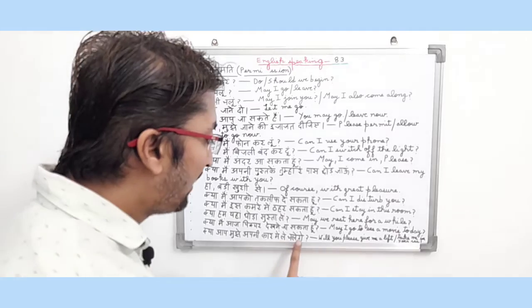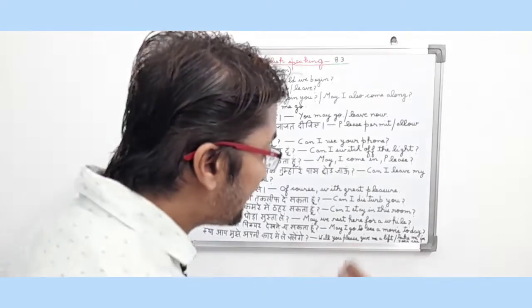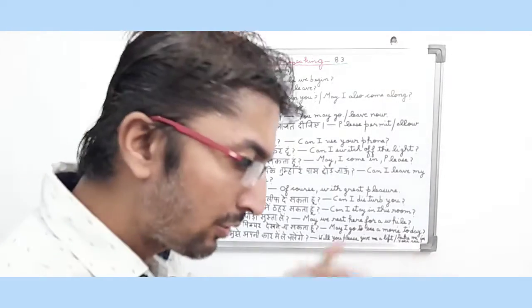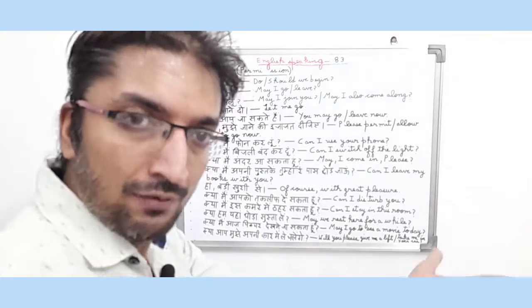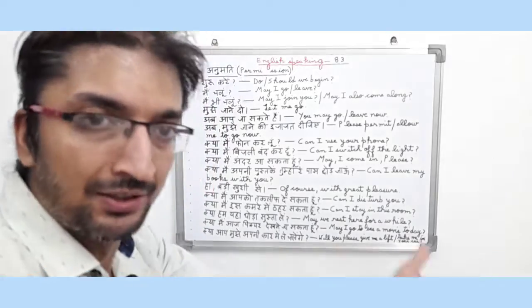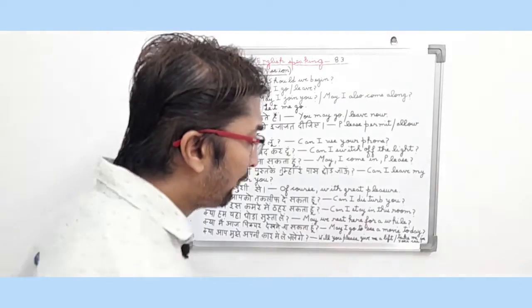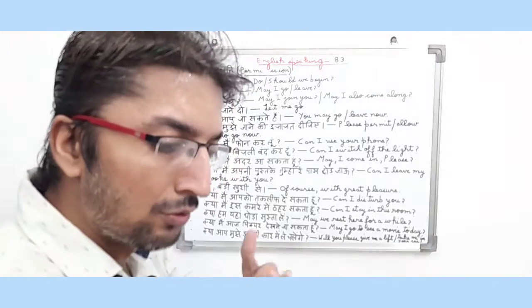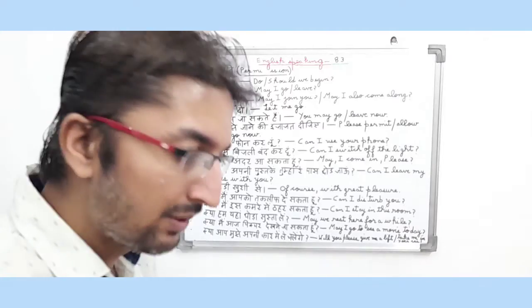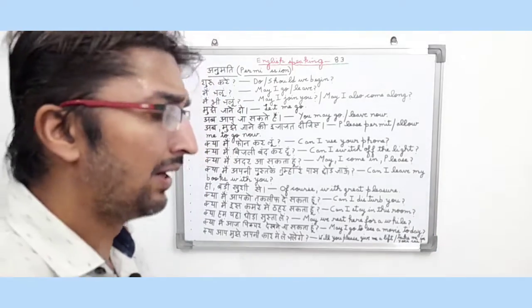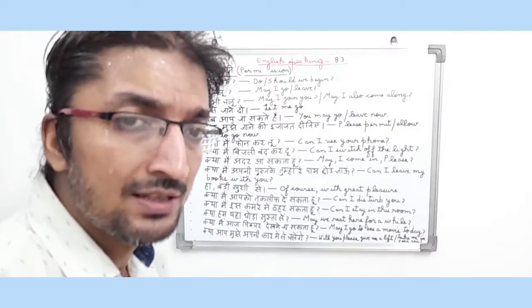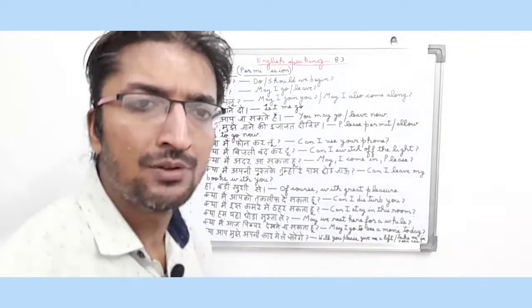क्या आप मुझे अपनी कार में ले चलेंगे? So in English it means will you please give me a lift, take me in your car? The sentence is also an interrogative type question friends because the person is basically asking another person क्या वह अपनी कार में उसे ले चलेंगे. So in English it means will you please give me a lift or take me in your car? So the person is basically asking another person whether he will give him a lift in his car. So friends, it is an interrogative type sentence and basically the person is asking permission from that person to take him in his car. So it is a permission giving type sentence.